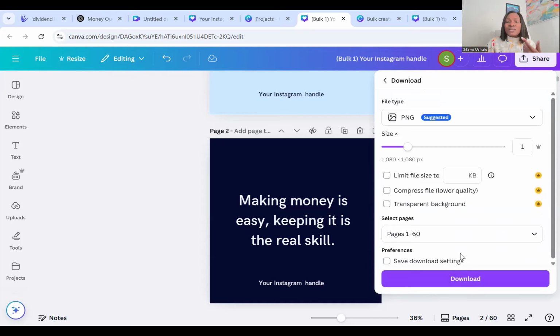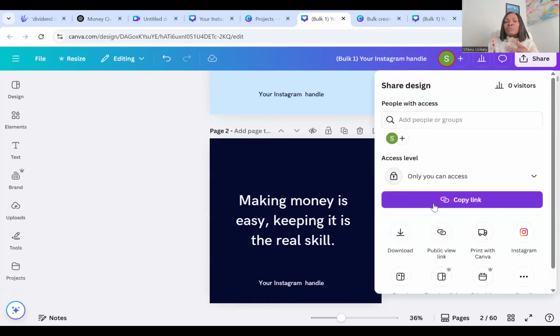But because we're going to be selling this, we're going to be downloading it as a template, because we're going to be sending the link to the people that will be buying it. It's a digital product, right? So we're sending the link to the person that is buying it. We're not shipping anything. The person would also be able to open it in Canva and make their own edits.